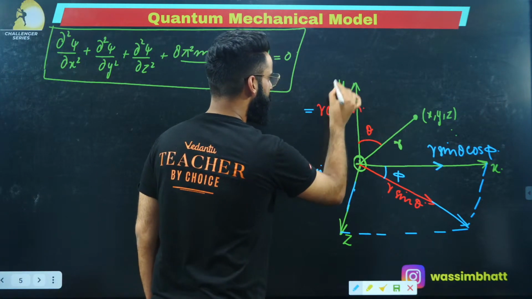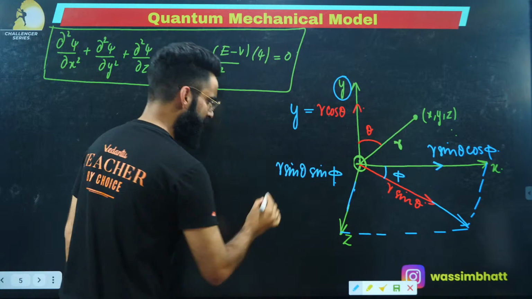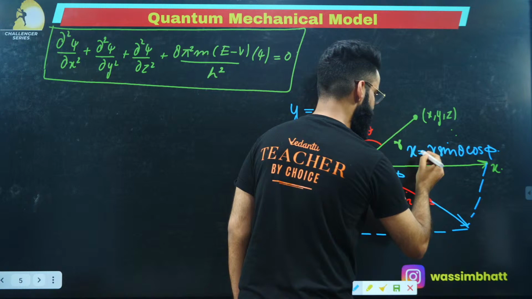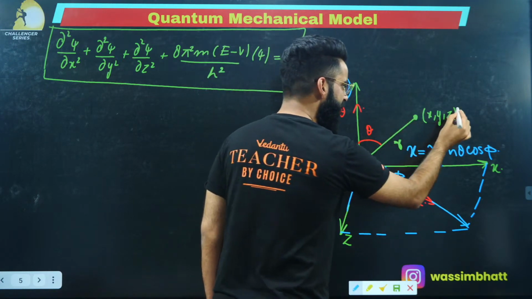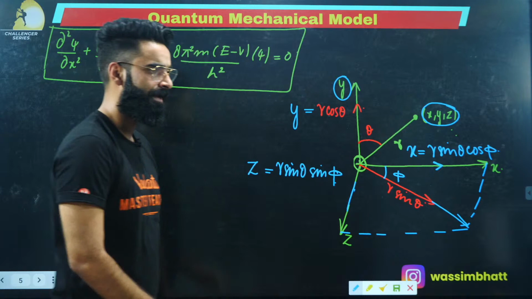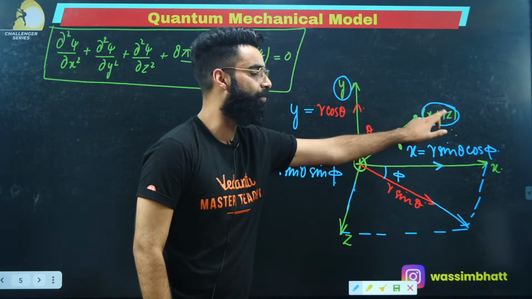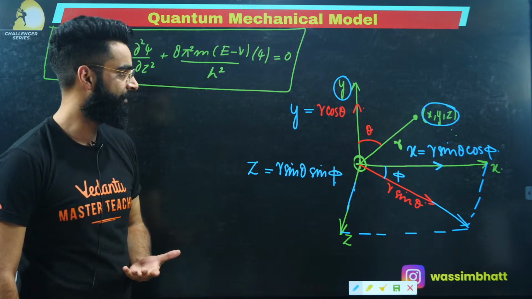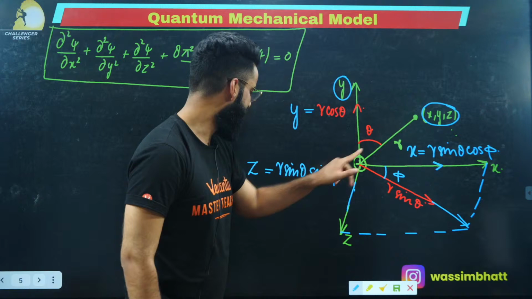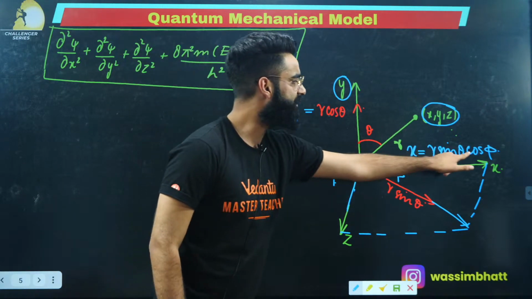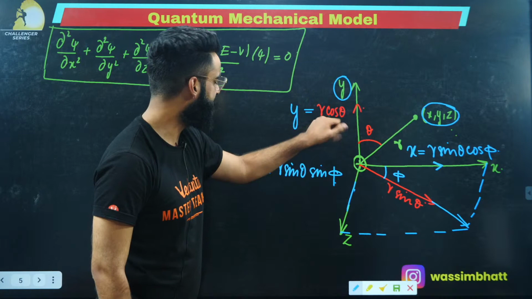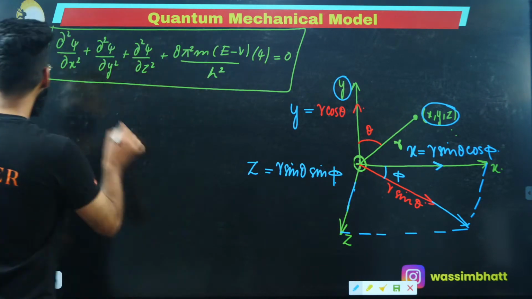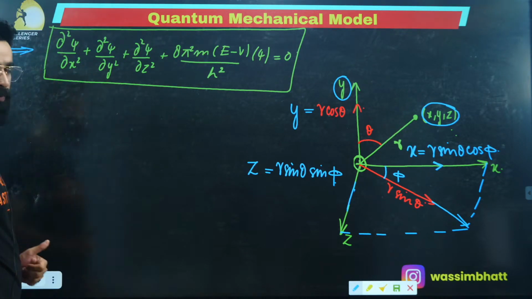Okay. Now we will have a look. This is basically your y coordinate, this is your z coordinate, and this is your x coordinate. Basically, these were the Cartesian coordinates x, y, and z. Now I convert this x, y, and z into polar coordinates. What is x all about? x is simply r sine theta cos phi, y is simply r cos theta, and z is r sine theta sine of phi.